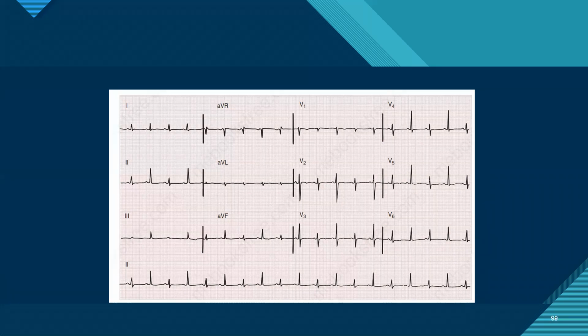Positive pressure ventilation. It could also be present in constrictive pericarditis. Then any hypertrophic cardiomyopathy, a tension pneumothorax, or a large pleural effusion.